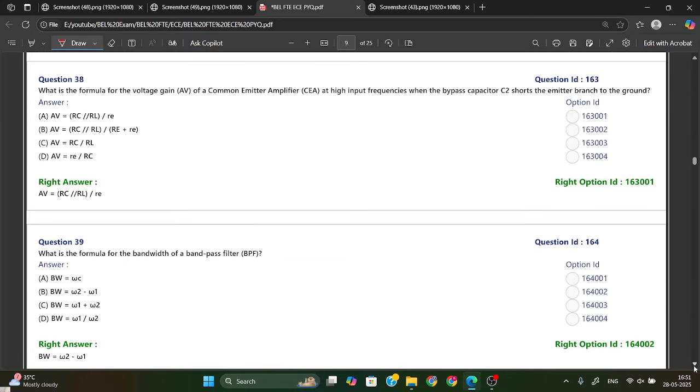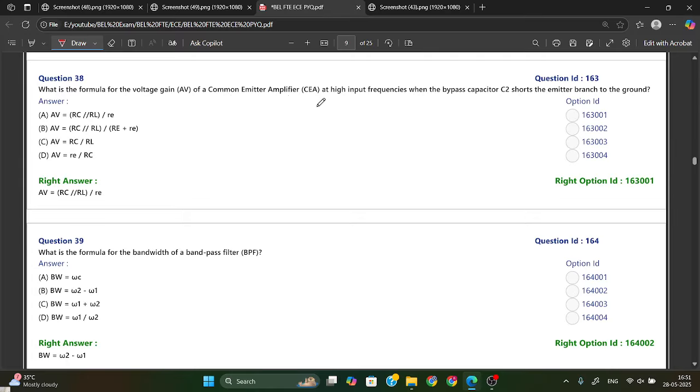Now, what is the formula for the voltage gain of a common emitter amplifier at high input frequency when the bypass capacitor, that is C2, shorts the emitter branch to the ground? That will be a very simple formula we have, that is your AV is equal to RC parallel with RL divided by RE. RE is your emitter resistance. So this is the formula. Option A is your right answer.